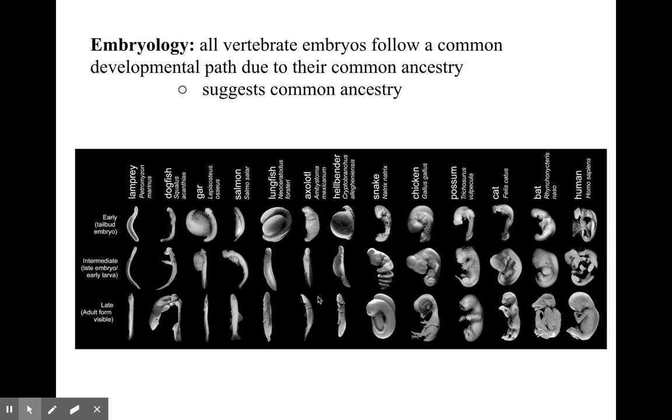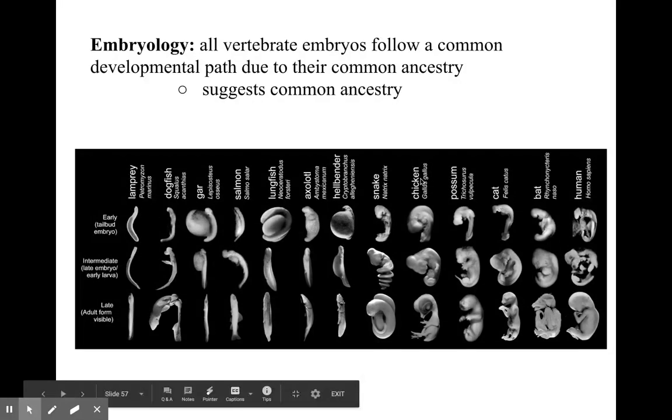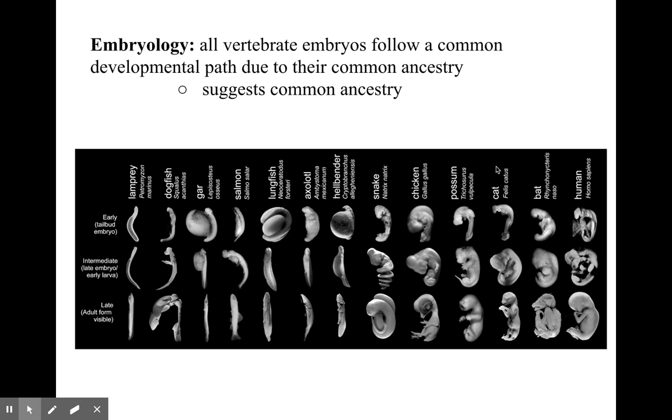This is going to be an amphibian. Well, that might be a fish. I'm not sure. This is an amphibian, though. And then we have a snake, so a reptile. Then we have a chicken, a bird. Then we have a possum, which is a marsupial mammal. And then we have cat, bat, and human, which are all placental mammals.